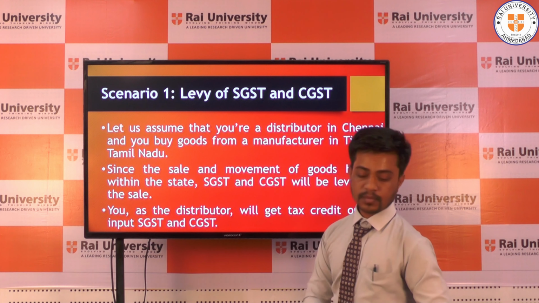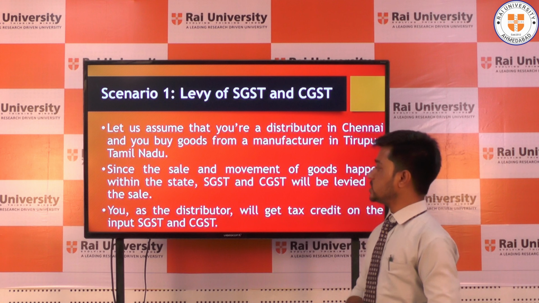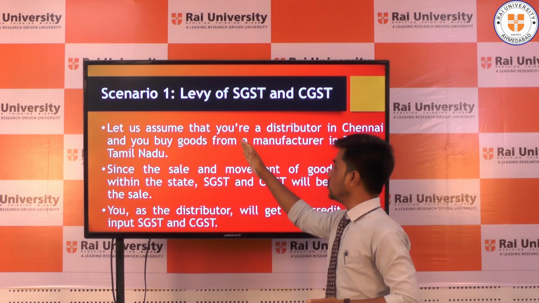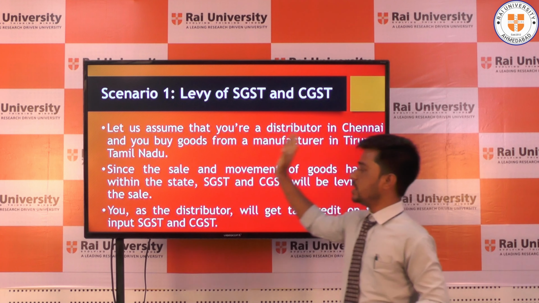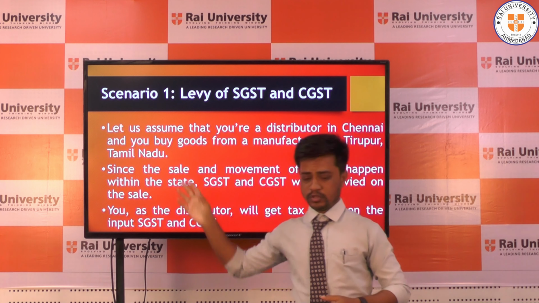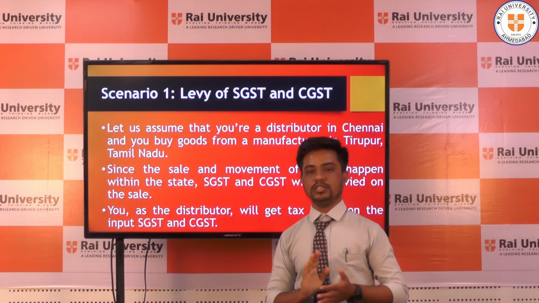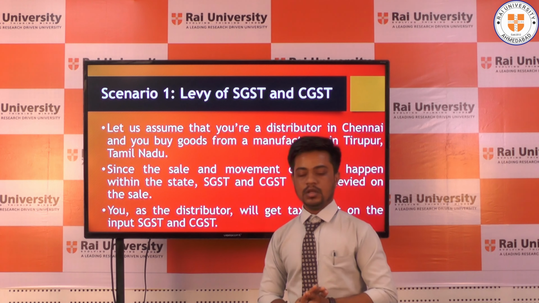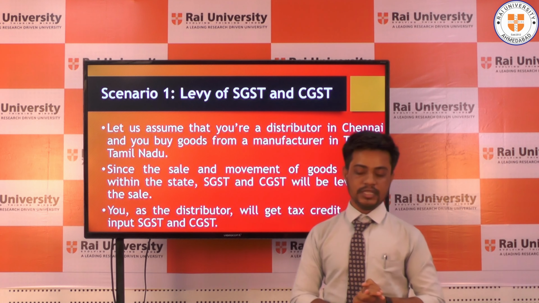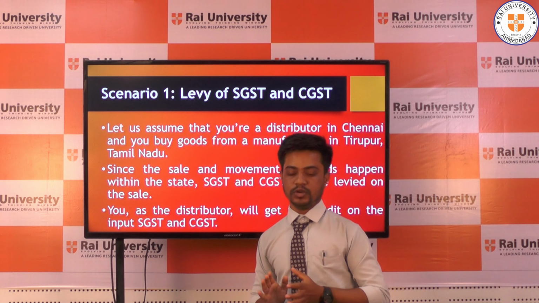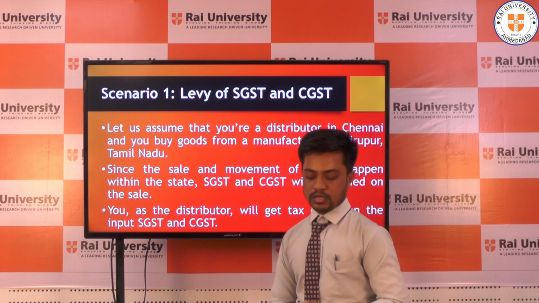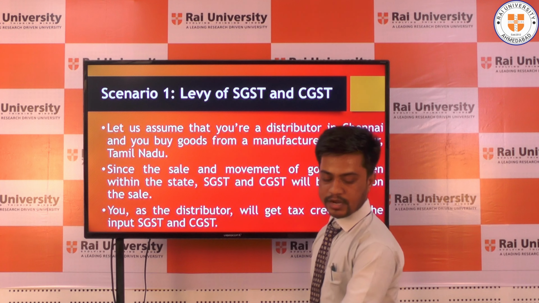Next slide is scenario 1. For example, levy of SGST and CGST. Let's assume that you are a distributor in Chennai and you buy goods from a manufacturer in Tirupur, Tamil Nadu. Then since the sale and movement of goods happen within the state, SGST and CGST will be levied on the sale. Then you as the distributor will get tax credit on the input SGST and CGST. Then we will discuss the next slide.